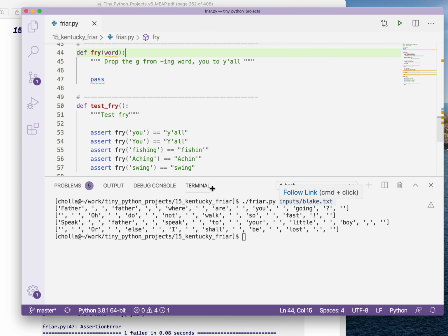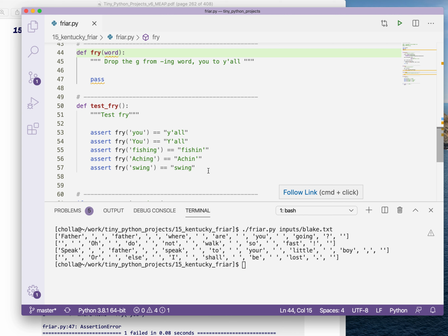It's going to decide whether or not to modify a word. Here I've already pasted in some ideas for a test that I can use. If I pass in the word you, lowercase, I should get back the word y'all, lowercase. Same with the capitalized U, I should get back capitalized y'all. If I put in fishing, I should get back fishin', with the G replaced with an apostrophe.